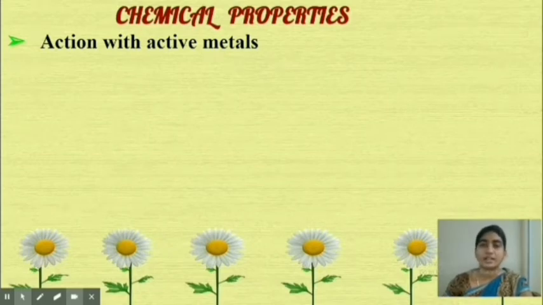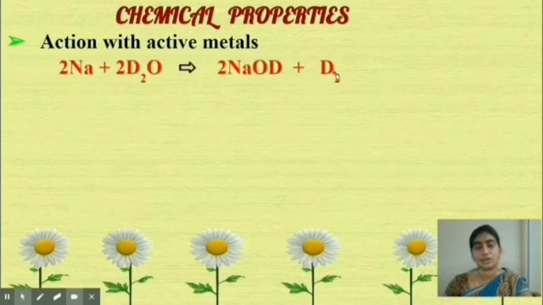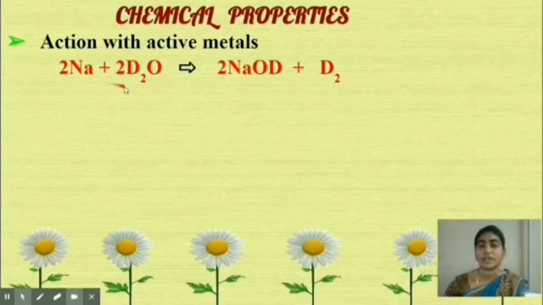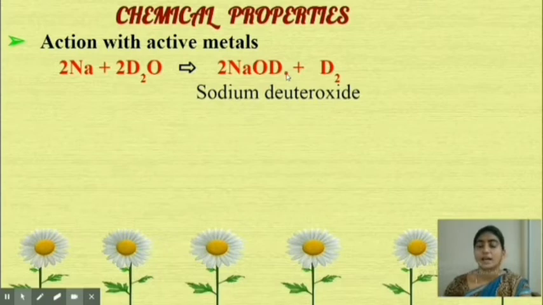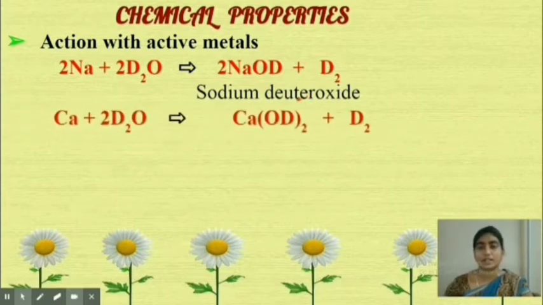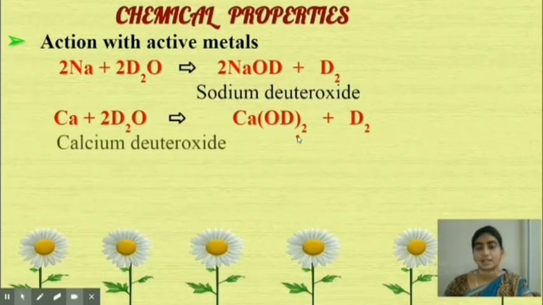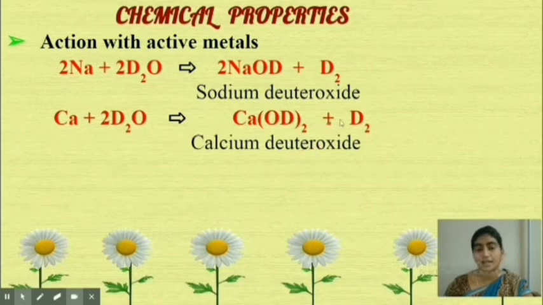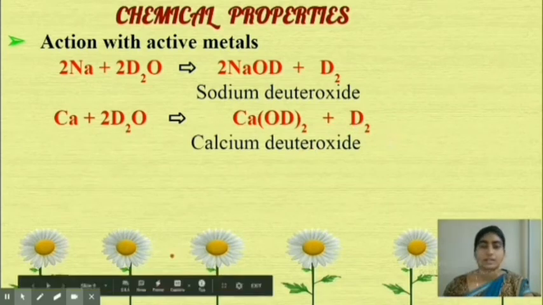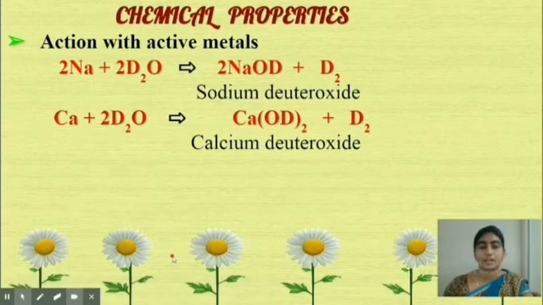Likewise, let us see the reaction of heavy water. In heavy water, we just replace hydrogen with deuterium. So sodium reacts with D2O, that is deuterium oxide. It forms NaOD, which is sodium deuteroxide, and deuterium gas is evolved. Similarly, calcium reacts with D2O and forms Ca(OD)2, which is calcium deuteroxide, and deuterium gas is evolved.